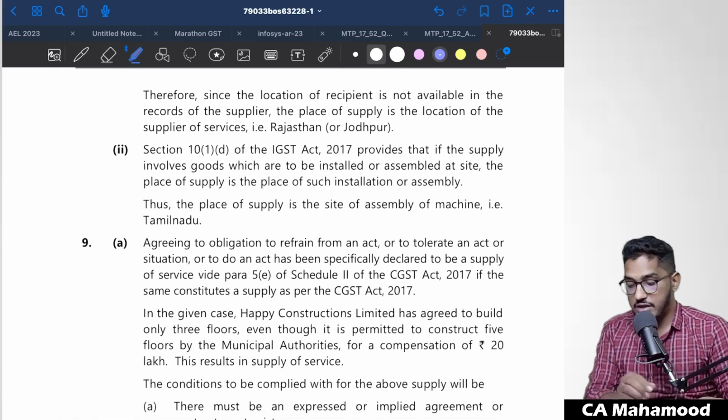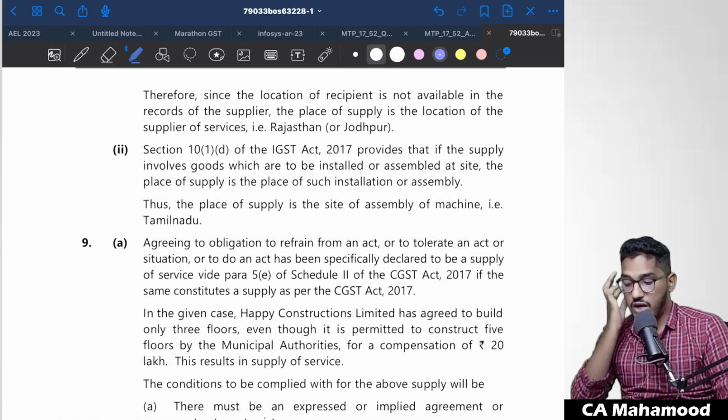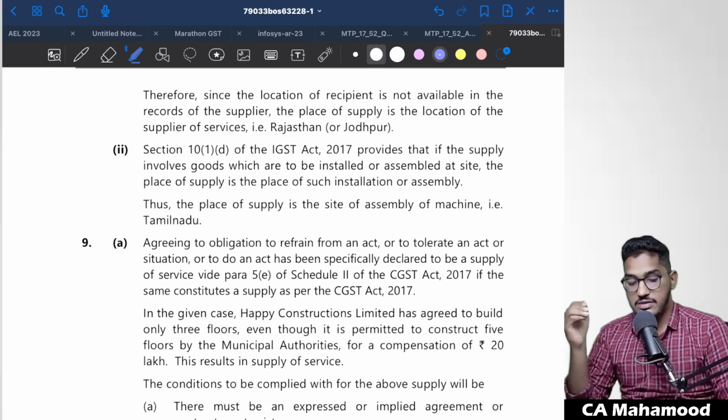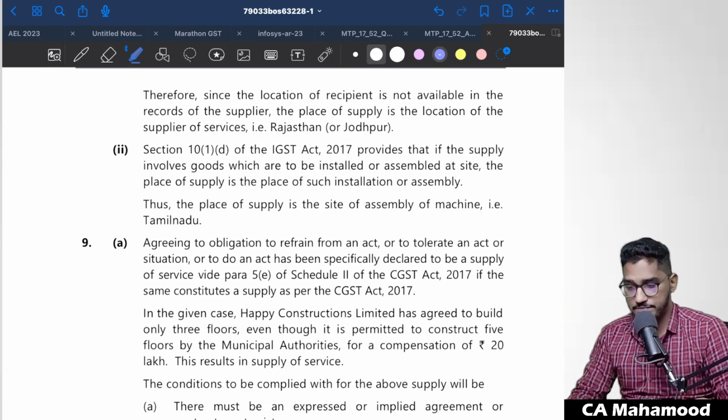Therefore, since the location of the recipient is not available in the records of the supplier, the place of supply is the location of the supplier of services, which is Rajasthan. Sir, on what basis have you decided the address is not available? Because they have clearly mentioned that the concerned lady is not having any account with that particular bank. So we can comfortably decide that the address is not available in the bank's records, and the place of supply is going to be the location of the supplier, which is Rajasthan.